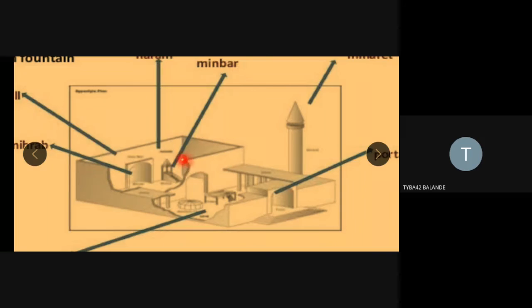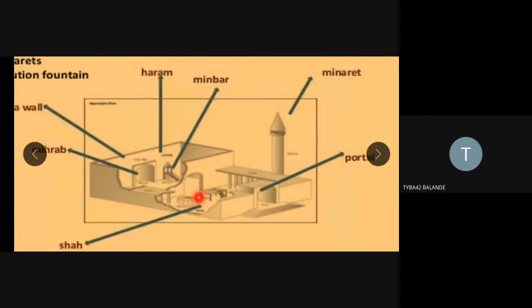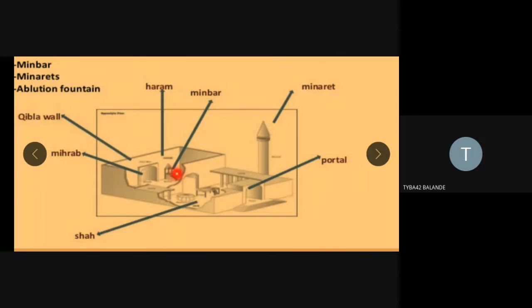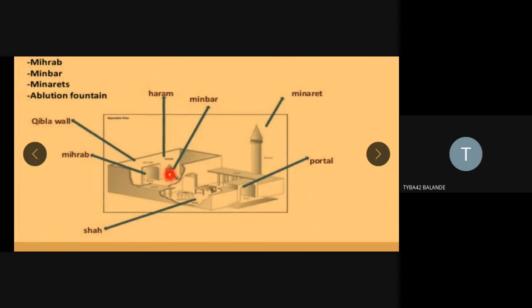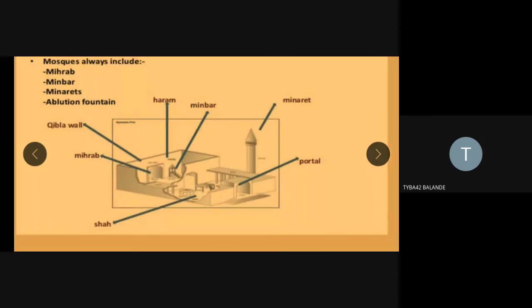It is the staircase where the imam, the prayer leader or mufti, used to stand, and he used to give the call to all the Islamic followers for the prayer, for gathering, when he was delivering any kind of religious sermon. So it is absolutely right that it is a staircase. The minbar is a staircase on which the imam, prayer leader, or mufti, the religious priest, used to deliver a sermon and call for the prayer on Friday.